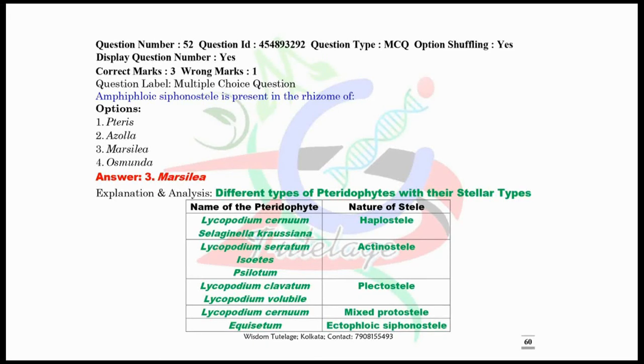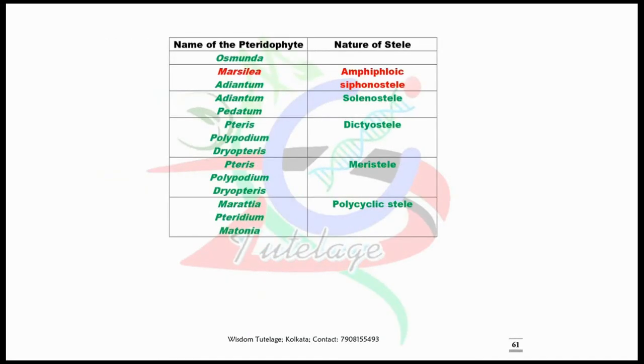Now amphiphloic siphonostele is present in the rhizome of, it is also a clear cut question. Amphiphloic siphonostele, all of you already know that this type of stele is found in Marsilea. I have given here the different types of pteridophytes and their nature of stele. Go through this slide. This is very much beneficial for you.